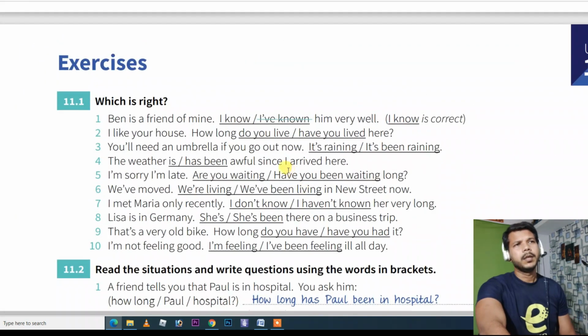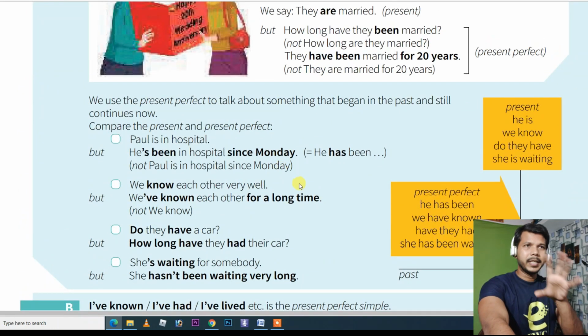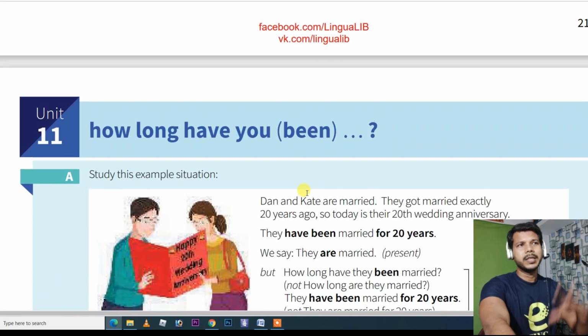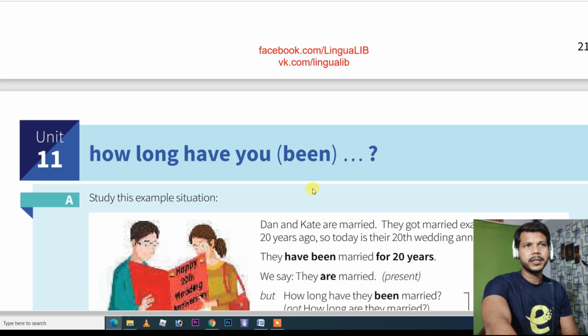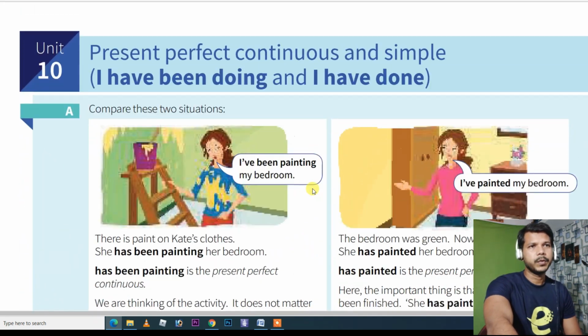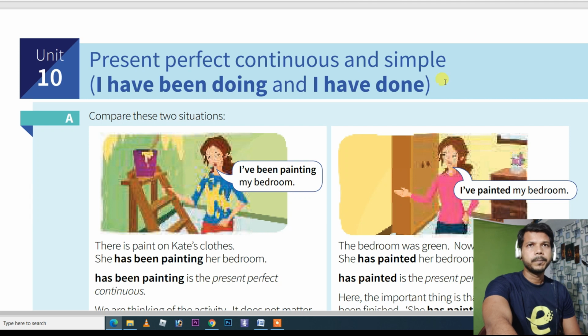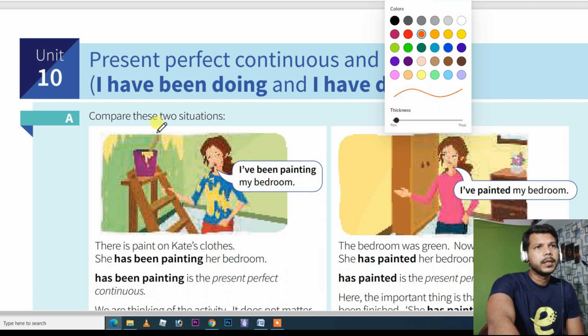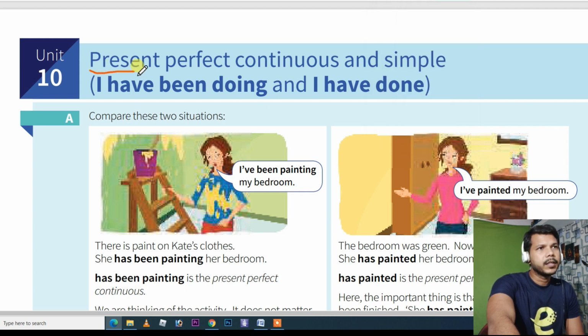So I'll just tell you what the matter is. Basically, I'm not going to read out all the pages. You must understand the situation. Let's get started, everyone. Here we go. So guys, here you can see, let me change the color. Look at guys, as you can see here, present perfect continuous and simple means present perfect only.